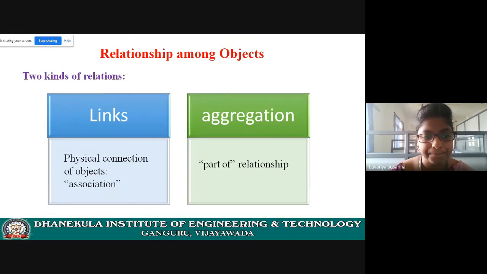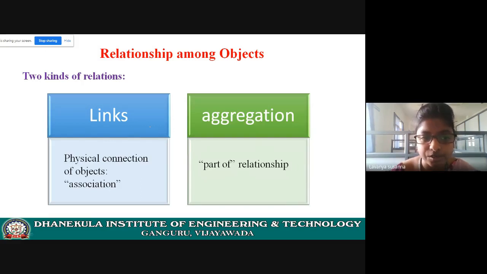Links represent a physical connection between two objects. If two objects are represented using some links, there is a relationship called a link. That means those two objects are physically connected. One object asks services of the other object, or one object sends messages to the other object. Those are physically connected, interrelated.